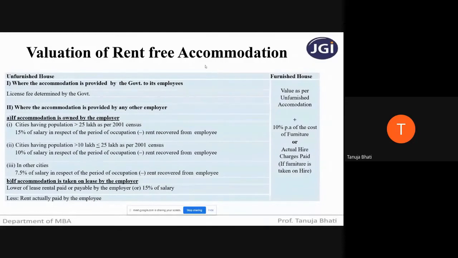So have you all understood this part, students? Have you all understood what is the meaning of salary for the purpose of rent-free accommodation? Have you all understood the difference between unfurnished house and furnished house?